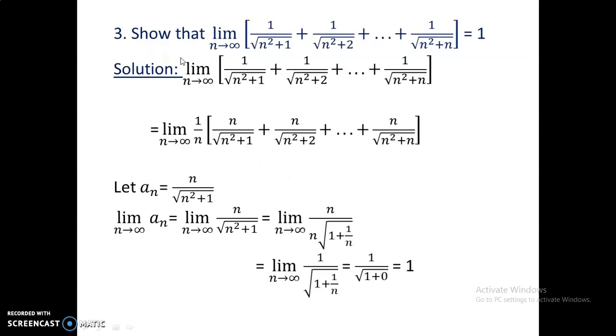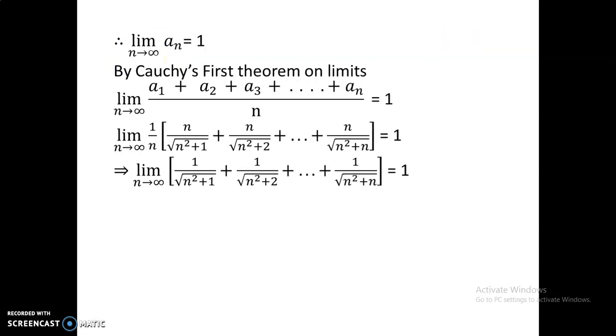The result is 1 there. So therefore the limit of an is 1 as n approaches infinity, by Cauchy's first mean theorem on limits. This is 1, but this is the limit of (a1 plus a2 plus up to an) by n.